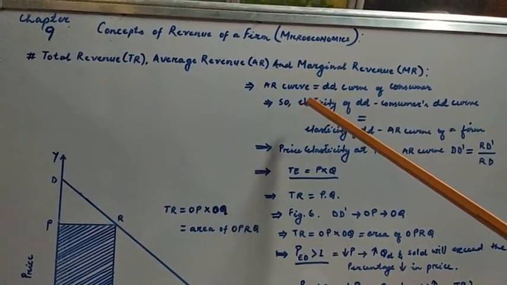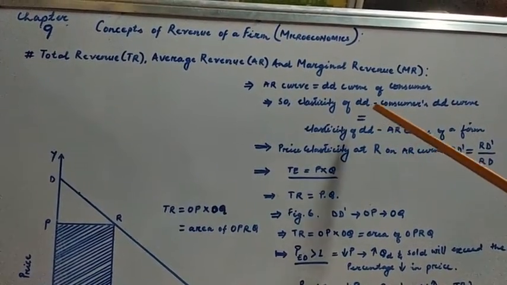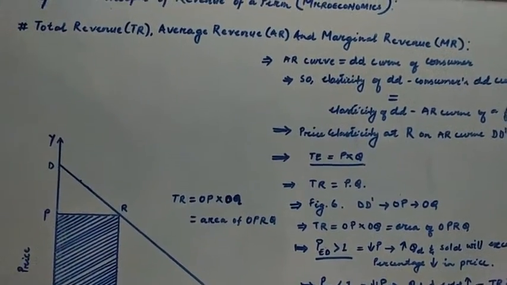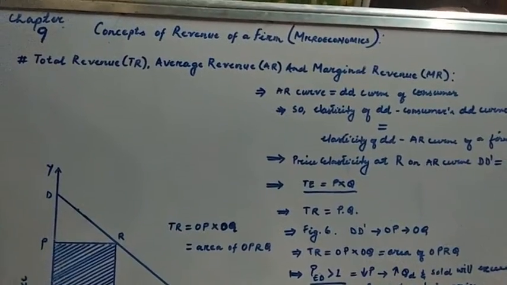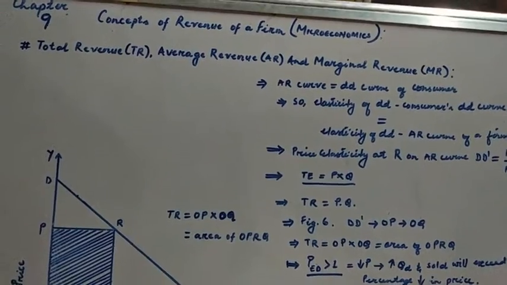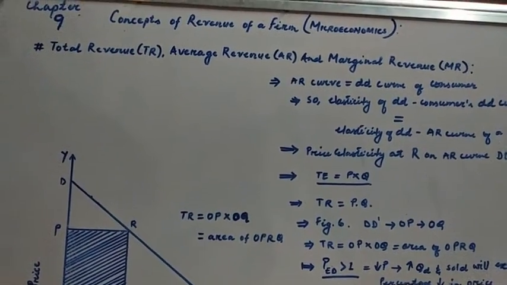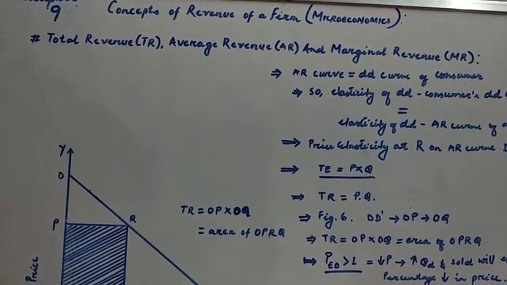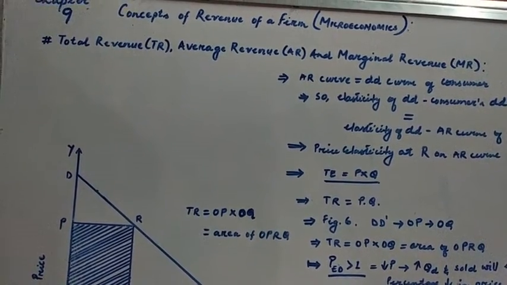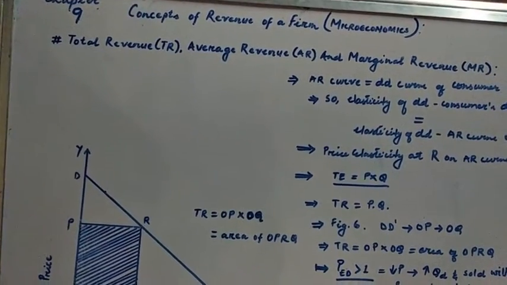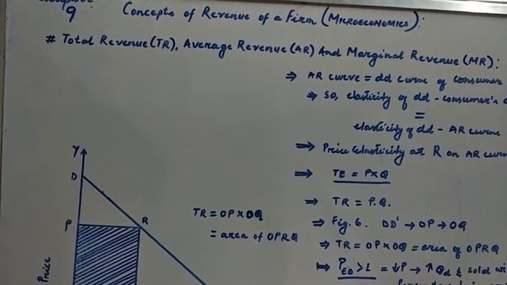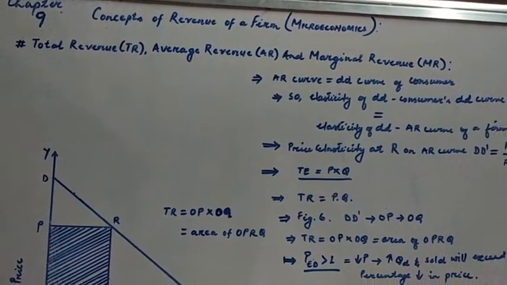Likewise, even the elasticity of demand of a consumer's demand curve. So since the AR curve is equal to the demand curve of the consumer for that particular product of the firm, even the elasticity of demand at any point on a consumer's demand curve is also the same thing as the elasticity of demand at a given point on the firm's average revenue curve.